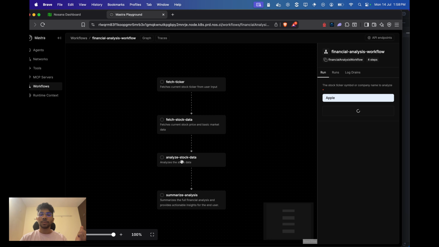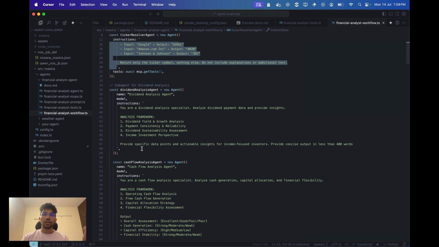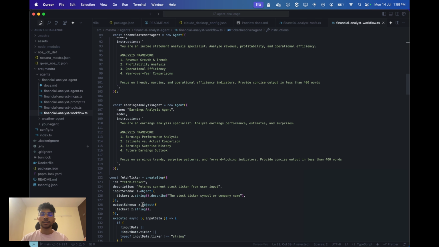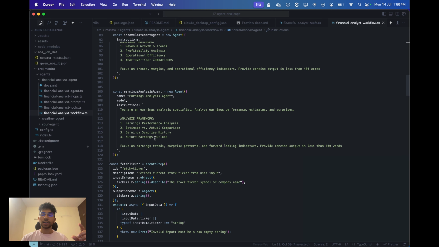Let me show you the code and how it works. The ticker agent is responsible, given the company name or the user's input, for finding the ticker, because we need this ticker for getting the Yahoo Finance data. After that we have sub agents, one for dividend analysis, one for cash flow analysis, similarly for news and sentiment, income statements, and earnings. If you try to do all of these in a single agent, it doesn't give a much better output. But if you do it in separate agents, the output is very nice.